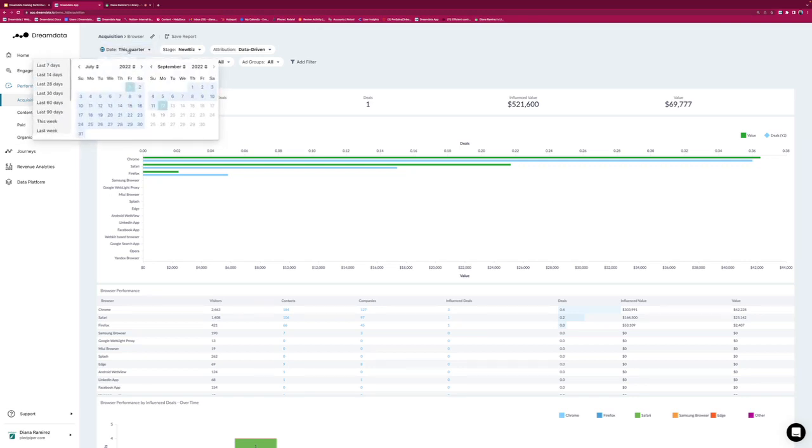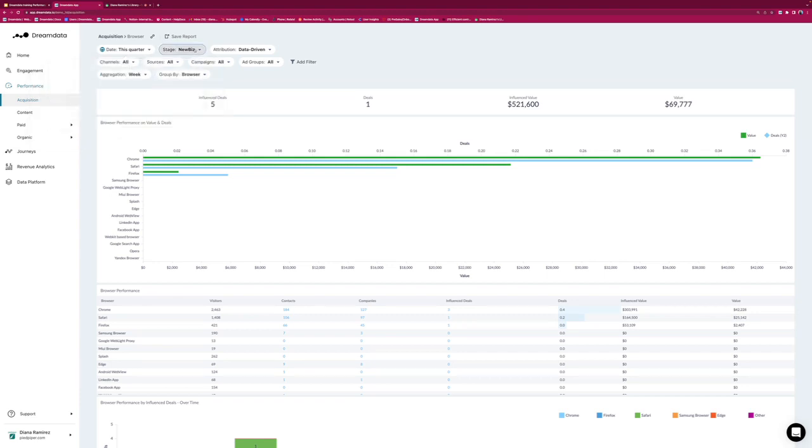That means we can jump in time. We can also select a fixed date range. Stage, based on the stages that we have set up. Some of you might have 5, 10, some of you might have only 3 or 2, which is my case. So you will be able to jump between the stages, and then you have something that is the attribution models.